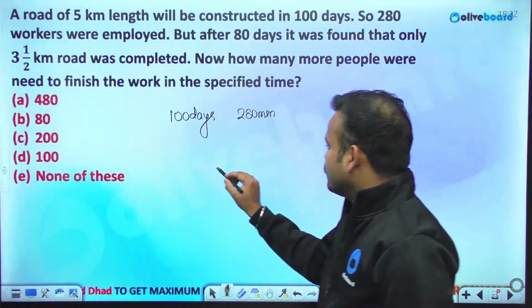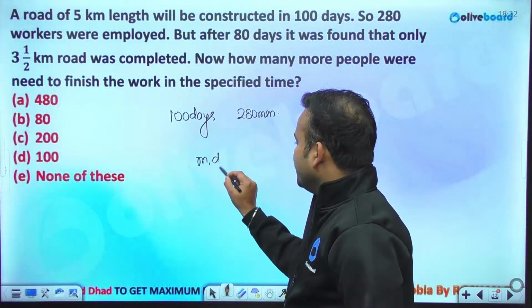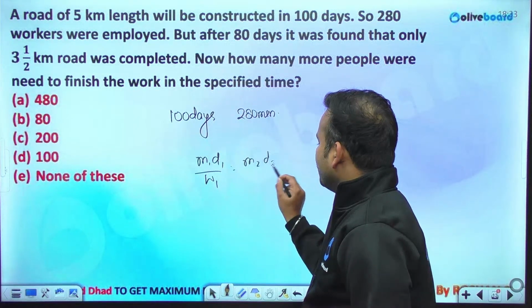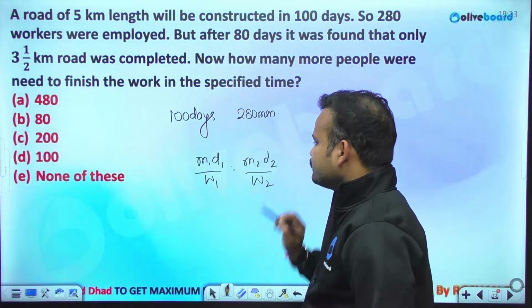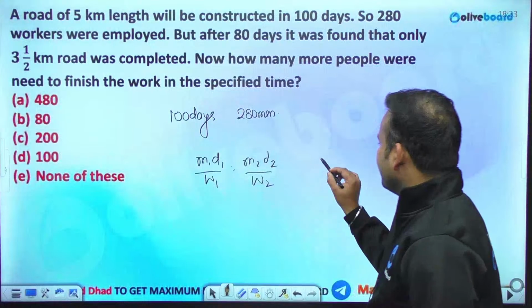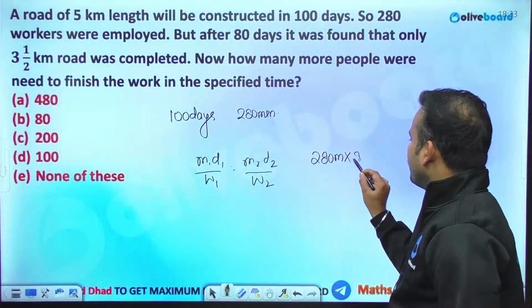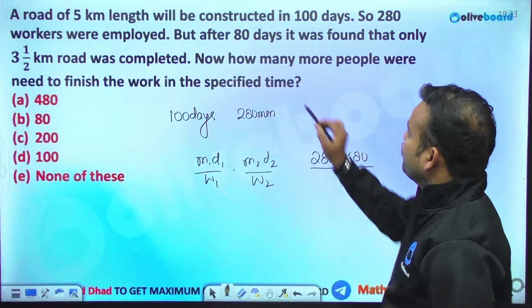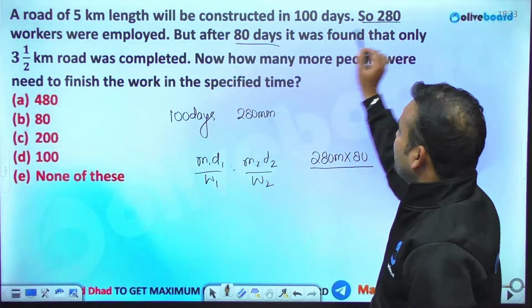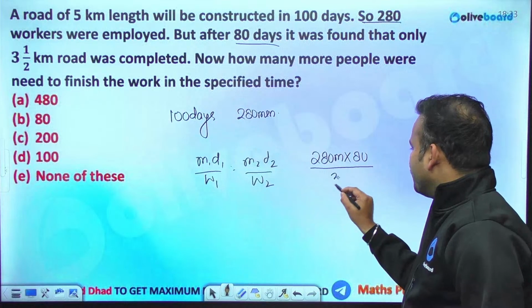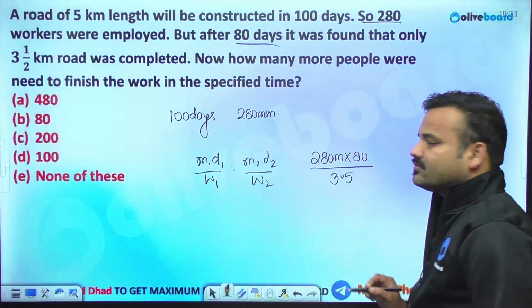So we just know m1 d1 by w1 equals m2 d2 by w2, which is the chain rule. So initially how many men were there? Initially there were 280 men. They performed for 80 days, isn't it? And what part of the road was completed? That is 3.5 km was completed.